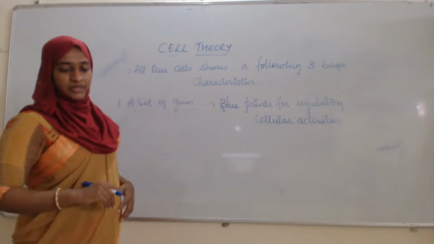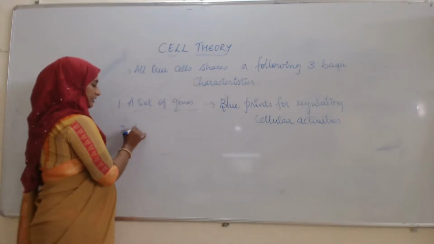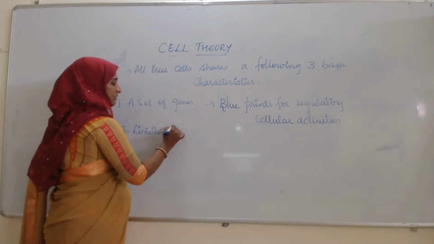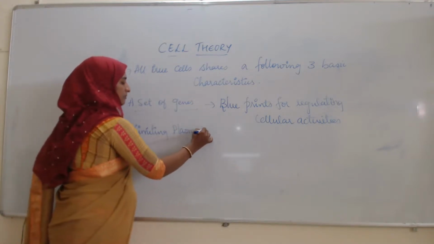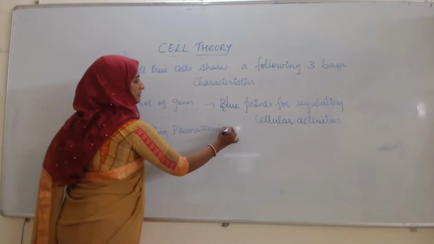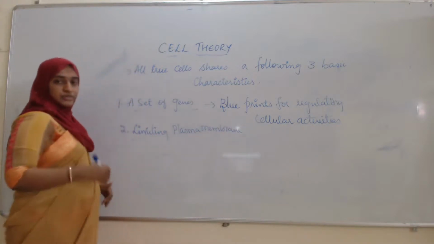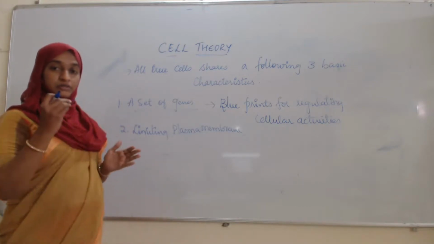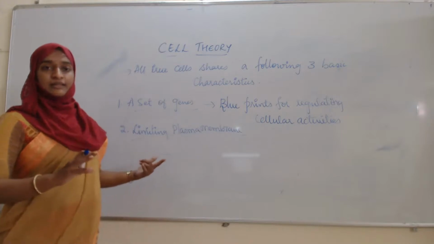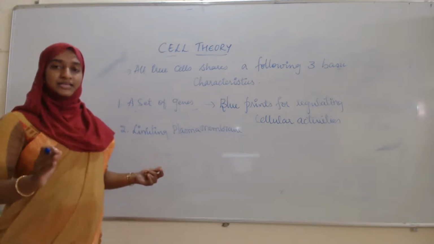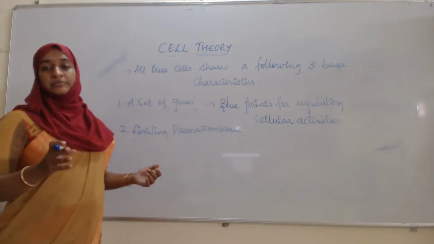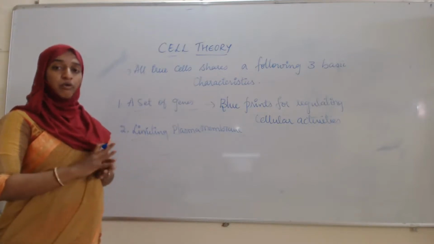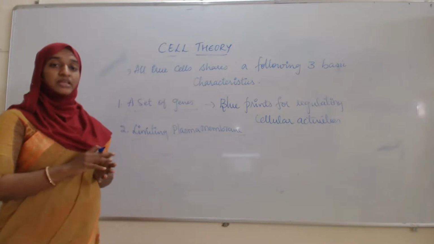Then the second one is the limiting plasma membrane. Second characteristic is the limiting plasma membrane. All cells will have it, either plant, animal, or microorganism cell, all will have a limiting boundary, or a limiting envelope.